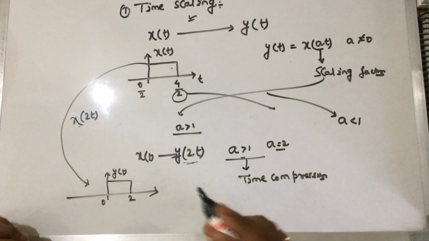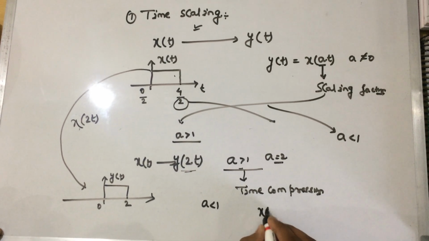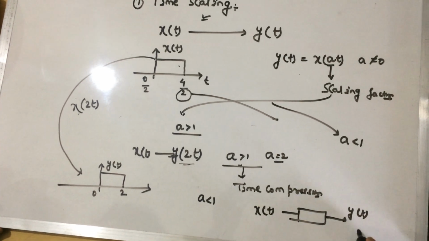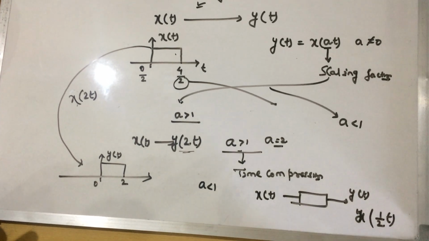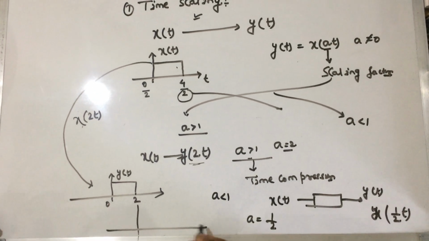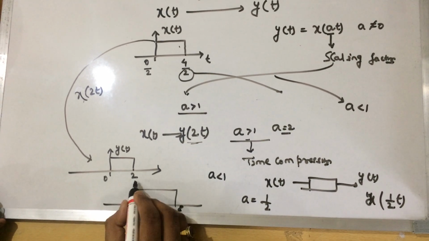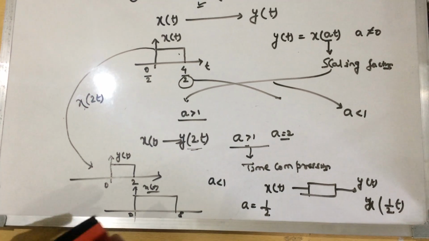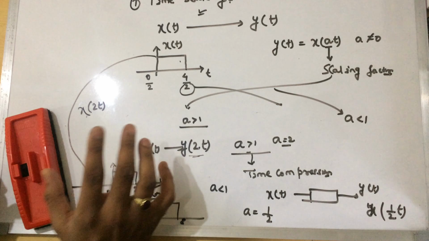And if we want to expand in the time domain, we have to take a less than 1. That is, if x of t is transmitted through a system, then we get y of t equals x of half t, that is, it will be expanded by a factor of 2, with a equal to 1 by 2, and the signal will be expanded to 0 to 8. This is the time scaling property, and we will go to further properties of signals related to this. It's very simple.